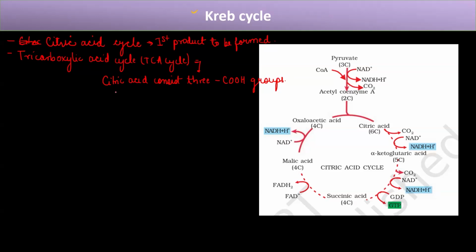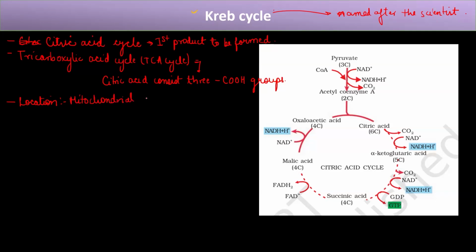And we consider citric acid because it is the first product to be formed in the Krebs cycle. And why is it known as the Krebs cycle? Because it is named after the scientist who discovered this pathway. Now, what is the location of the TCA cycle? The location is the same as the link reaction, that is the mitochondrial matrix.